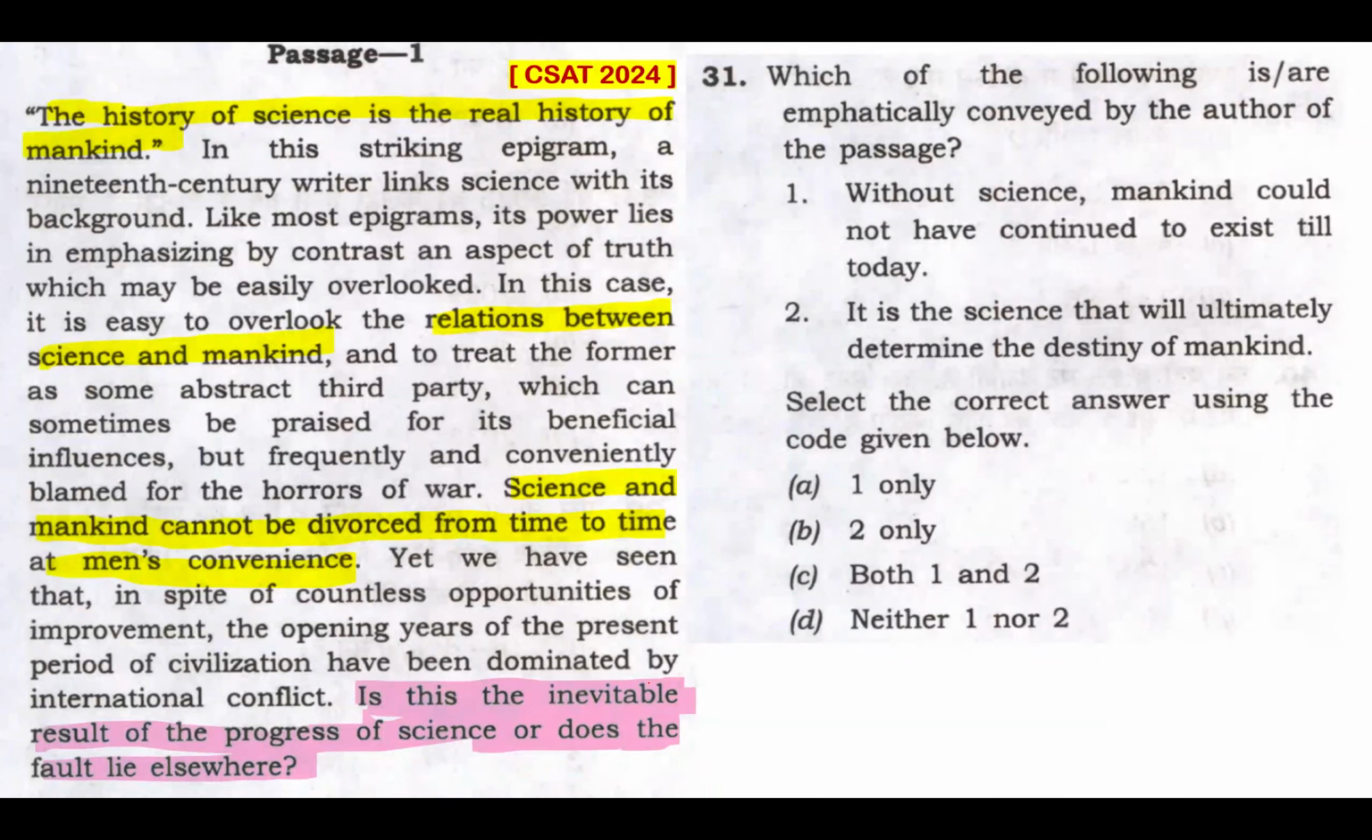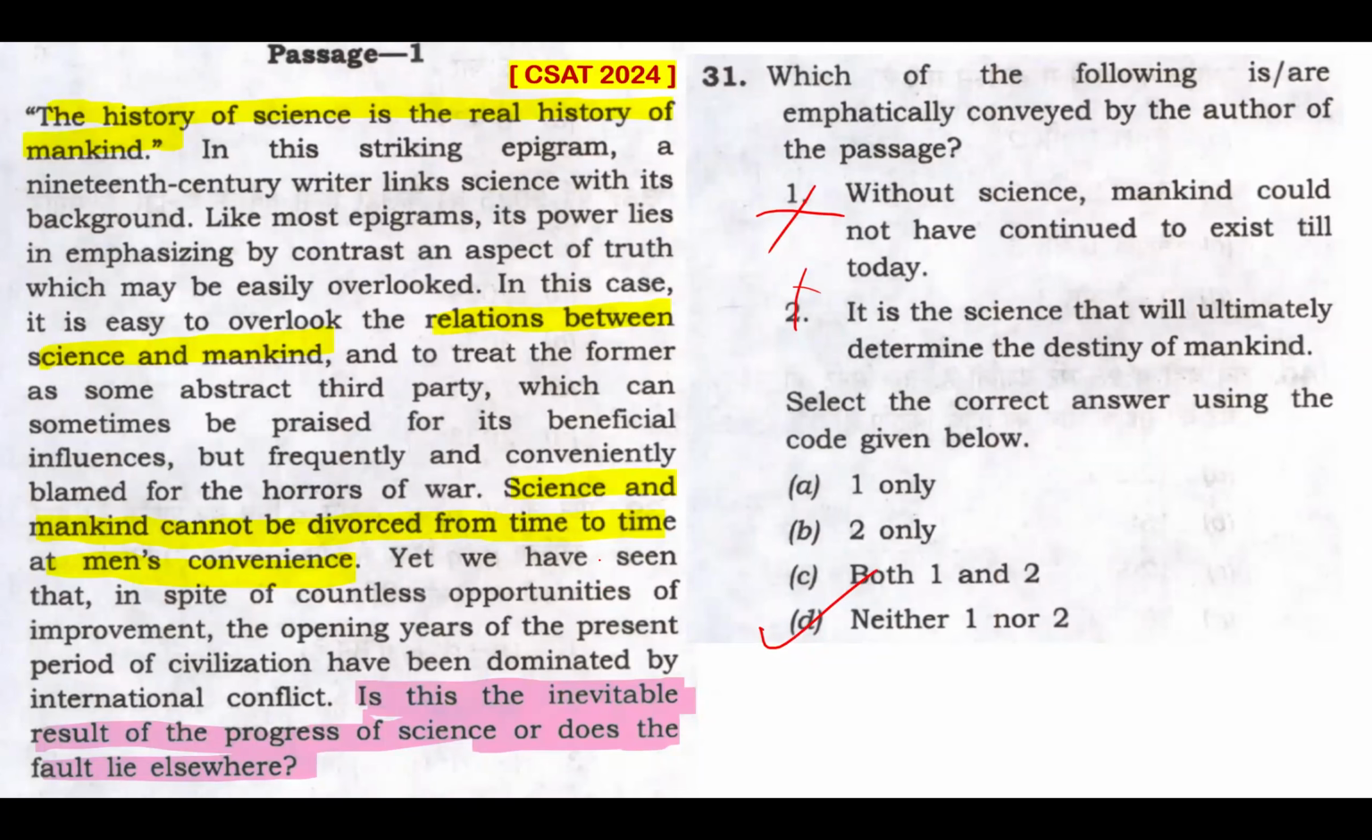So while the passage does discuss the significant impact of science on human history and civilization, it does not claim that science will determine mankind's destiny. It raises a question about the allegations against the role of science in societal conflicts, indicating that the relation between science and mankind's destiny is complex and possibly influenced by other factors. That's it, but not these two extreme sentences. So option D is my answer.